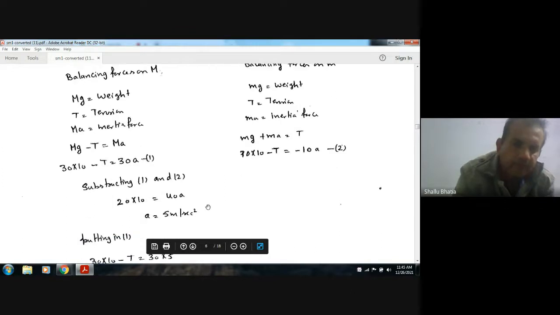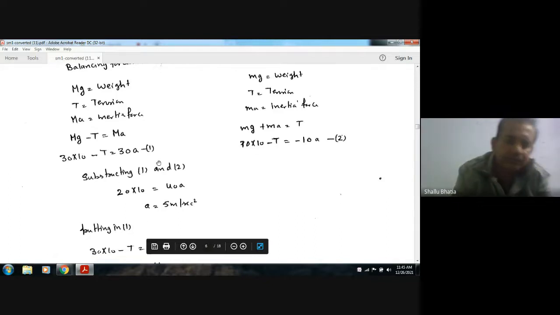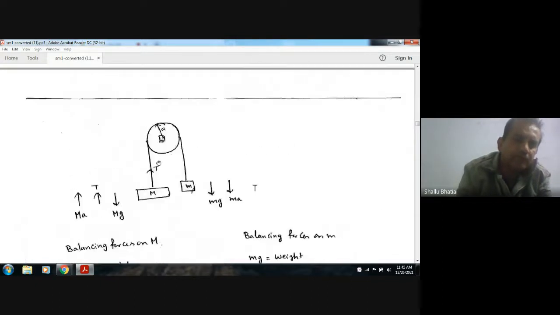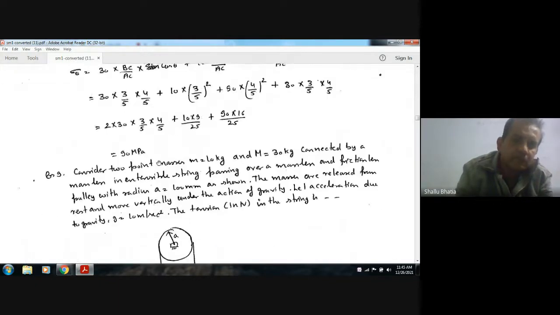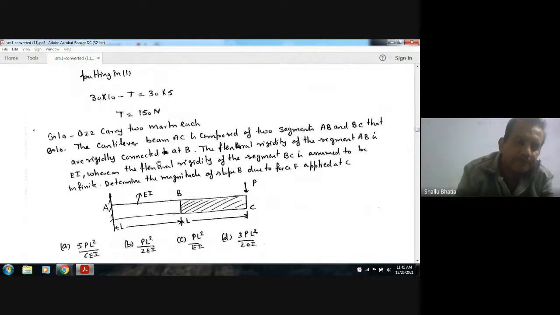So we will get a is equal to 5 meter per second square. Now if a is known, we can put it in either of these equations and find out T. So T is 150 Newton. So this is the fill in the blank question. The answer is 150 Newton.